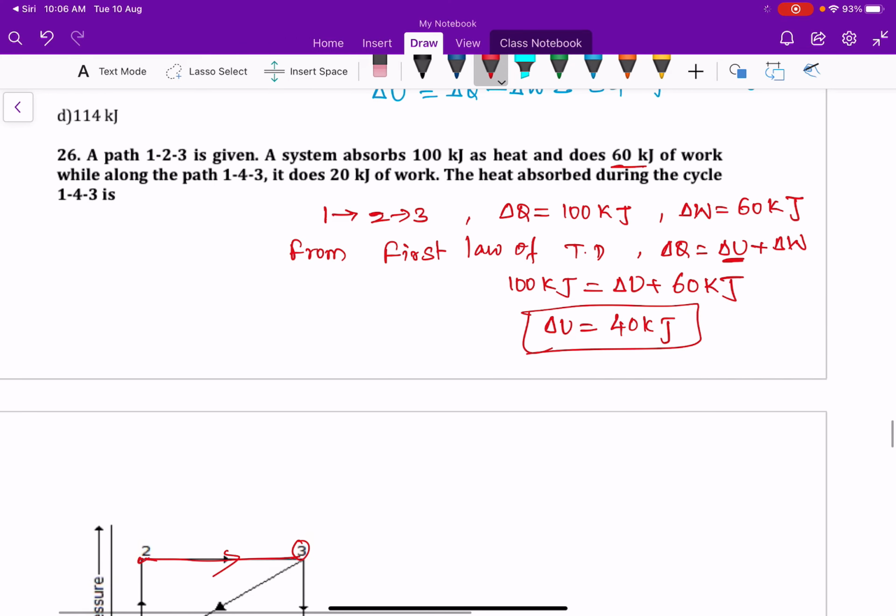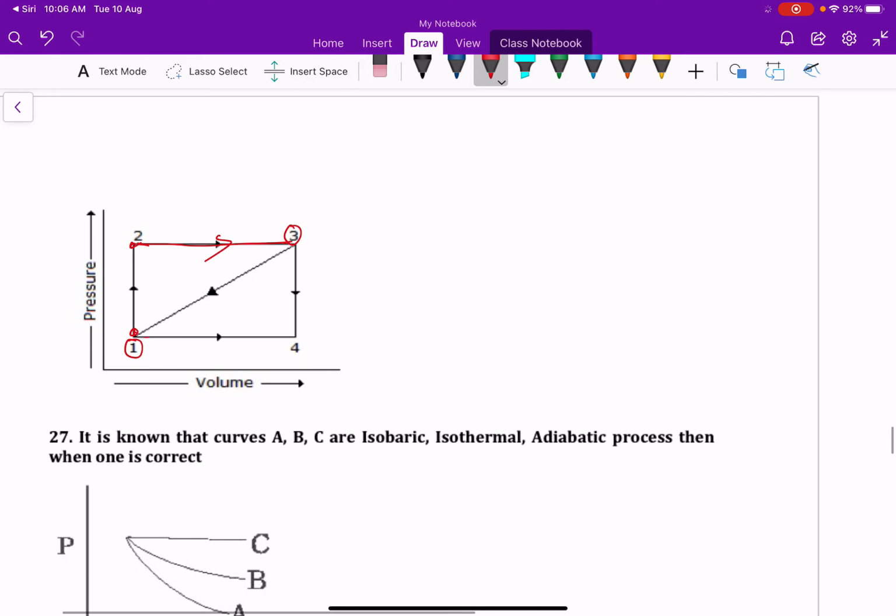Okay, next, read the next part of the question. Along the path 1, 4, 3, that is along the path 1 to 4 and 4 to 3, the initial state is 1 and the final state is the same, 3.